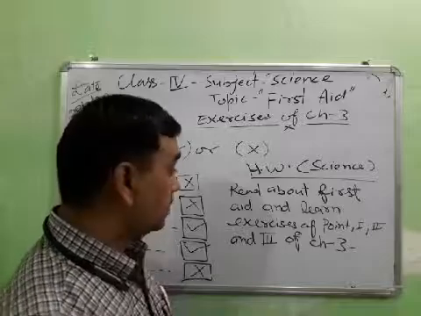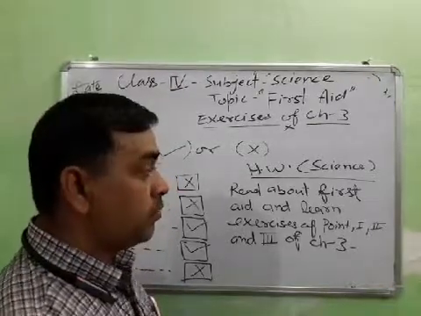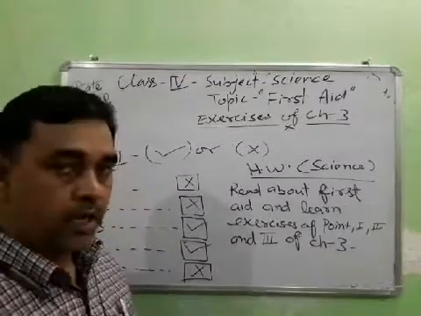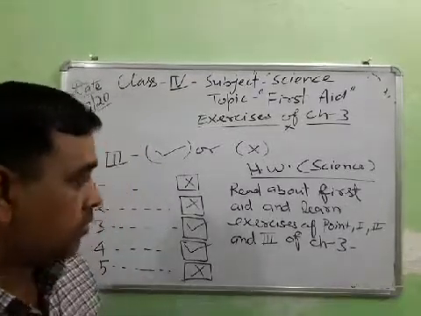Okay students, write down. I hope you will all cooperate with me. Okay students, thank you once again. Write down.